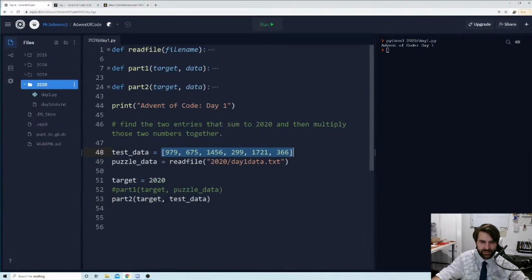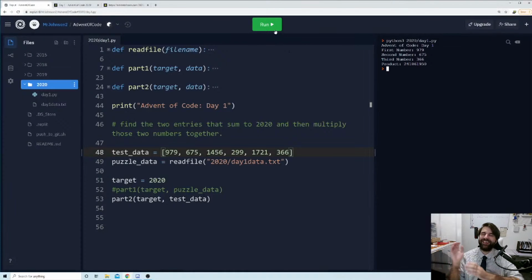If I didn't have this in the code, if this was just gone, then I just have this puzzle data, and it's just not very visual. It's there, but it's only there when we run it, and so it's nice to have a little thing to test our program with. So run this test data, and bam! Yes! I'm so happy. Okay, we have done it, and it has pulled out those 2 numbers. Even though I changed the position of 366, it is now working and is actually running.